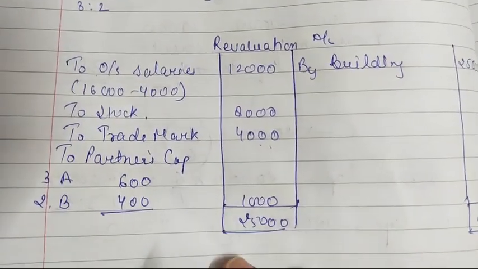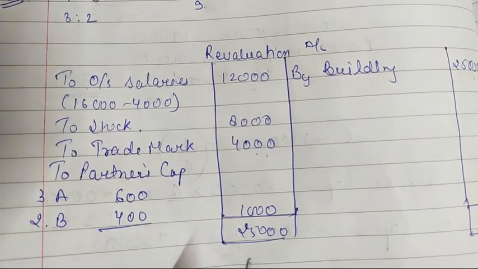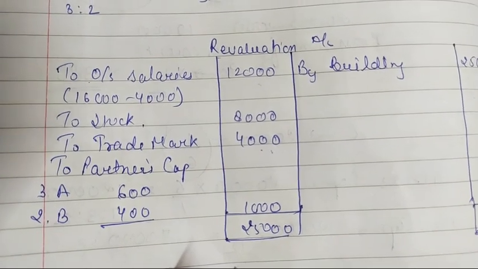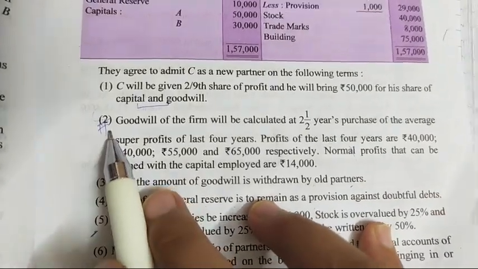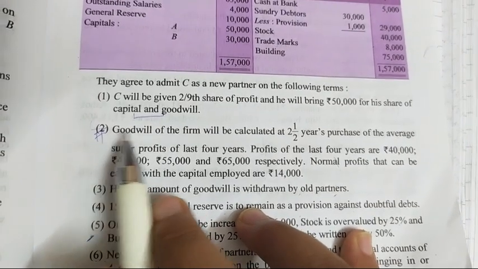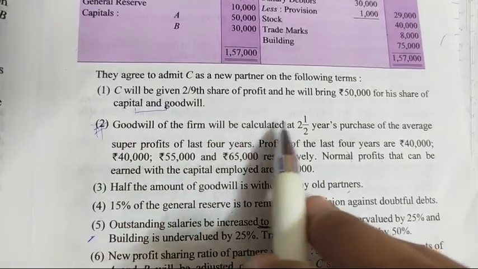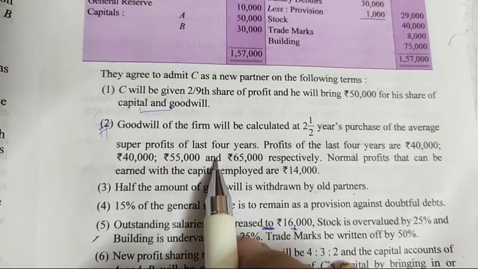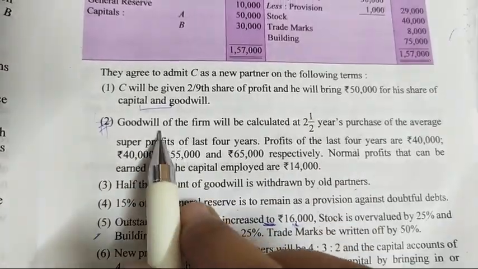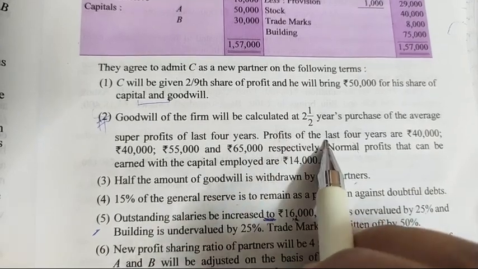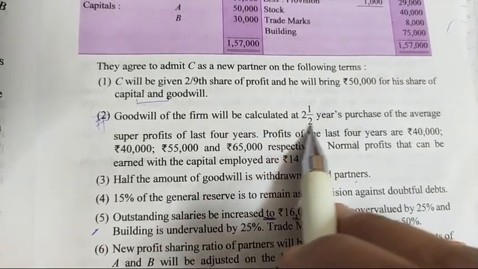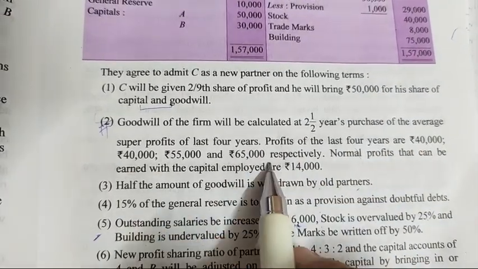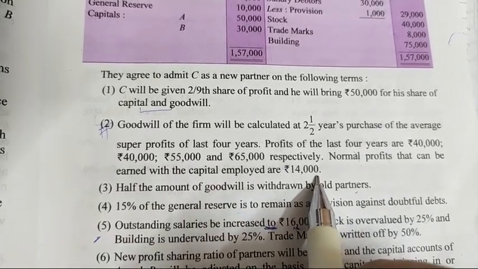After revaluation, we will make the entries of our new coming partner. But before that, we need to calculate the amount of goodwill. So let's read the treatment. We have point number 2 for the adjustment of goodwill. For the calculation of goodwill, that goodwill of the firm will be calculated at 2.5 years purchase of average super profit. It means we need to calculate super profit first, and after that we will multiply it by 2.5 years. For the calculation of super profit we have 4 years profit and normal profit. So let's start.